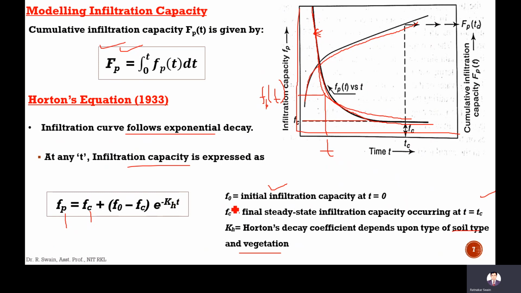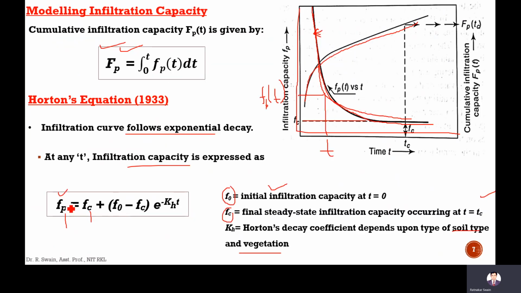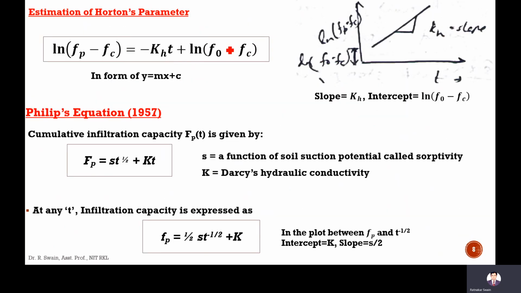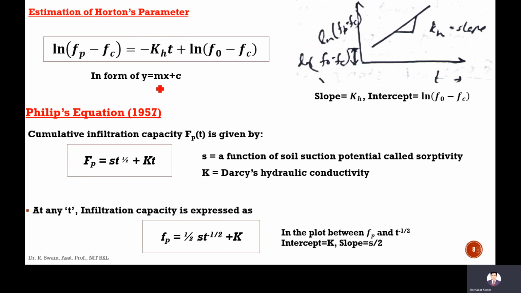If you have f0 and fc, we can estimate the infiltration rate equation. If you take the logarithm on both sides, moving fc to the left side, then ln(f minus fc) equals minus kh t plus ln(f0 minus fc). This is in the form y equal to mx plus c.